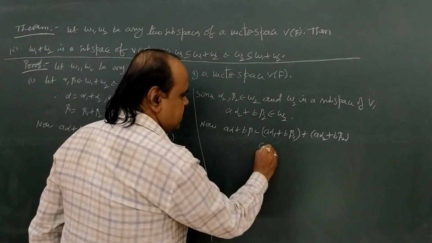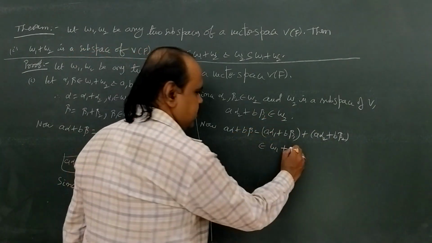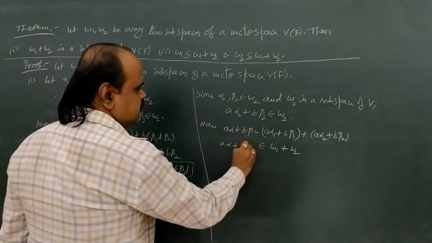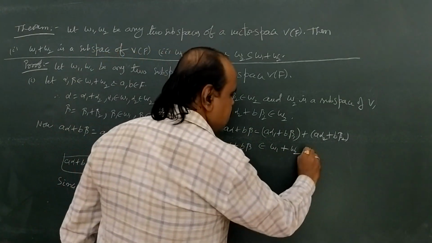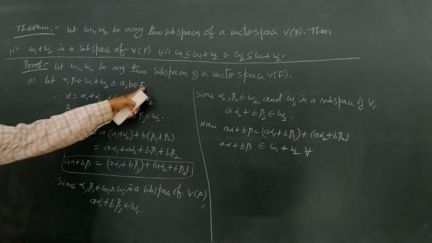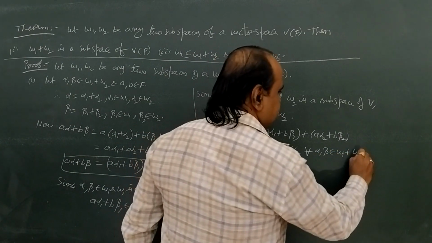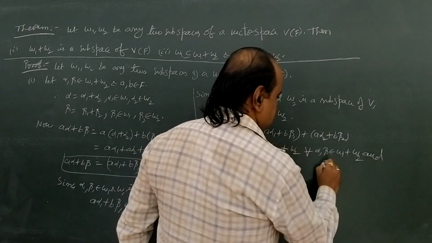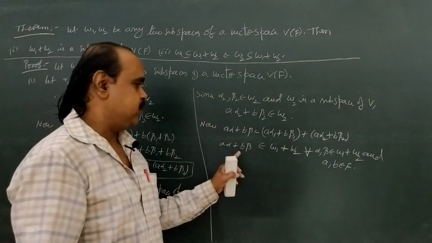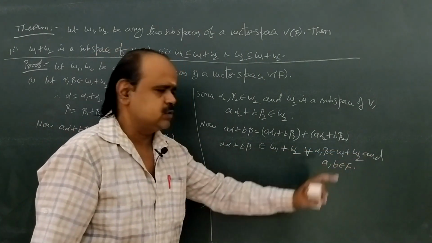α1 + bβ1 belongs to W1, plus aα2 + bβ2 belongs to W2. So this value is equal to aα + bβ belongs to W1 + W2 for all α, β belongs to W1 + W2 and a, b belongs to F. So this is of the form aα + bβ belongs to W for all α, β belongs to W and a, b belongs to F.